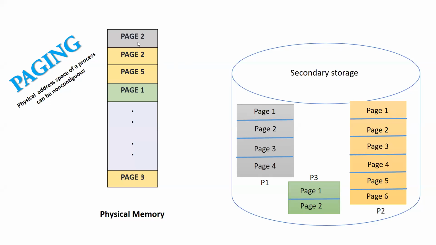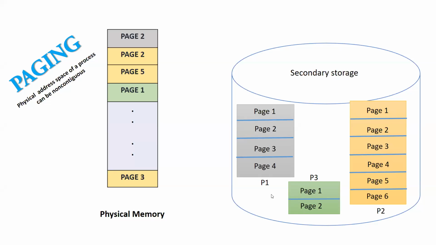If there is a free frame here, I will load page 2. If there is a free frame here, I will load page 2 of another process. If there is a free frame, I will load page 5. Whenever free frames are available, wherever there is free memory available, I will utilize that memory and allocate the pages of various processes accordingly. For example, this is page 2. I have given a color code so that you can visualize the concept more easily. So this is page 2 of which process?